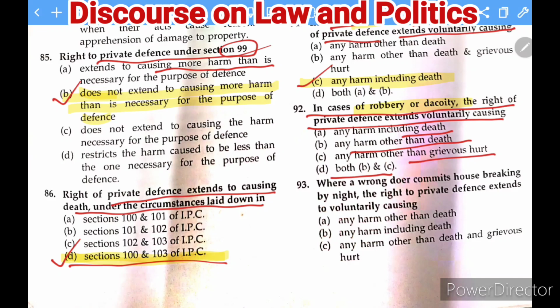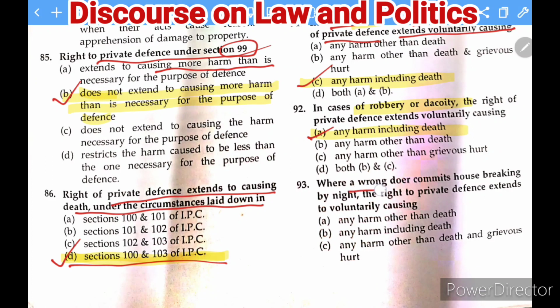And the right answer to this question is here. The question is asking whether, in case robbery or dacoity takes place, you can cause death. Yes, you can cause death. You can do any harm, including death as well. So this is the right answer.